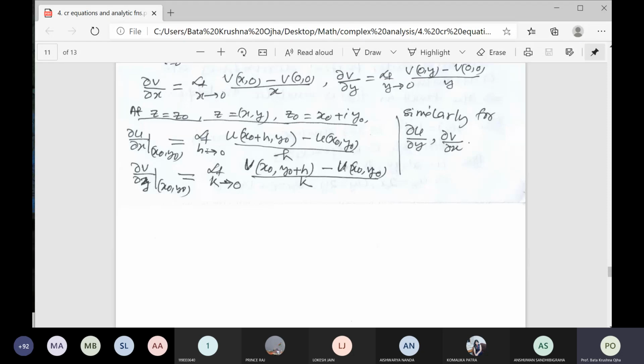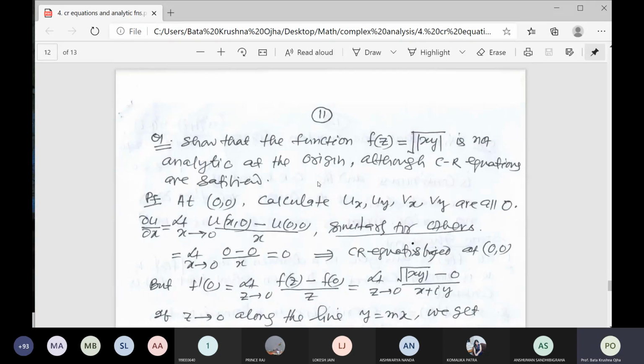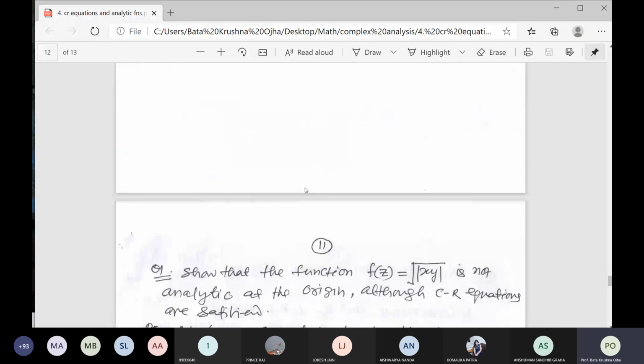If you take del u del y, what will you do here? Limit k tends to 0 of u(x0, y0 plus k) minus u(x0, y0). So actually, the application of this formula I have told you for these questions, you see.